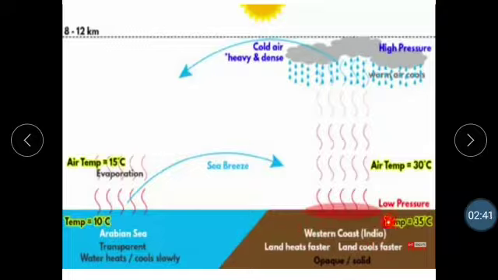As we go from the surface to high altitudes, temperature goes on decreasing. Due to evaporation or warm air, low pressure is generated here, and where the temperature is less, high pressure is developed.